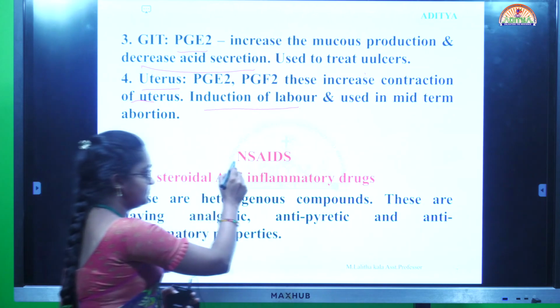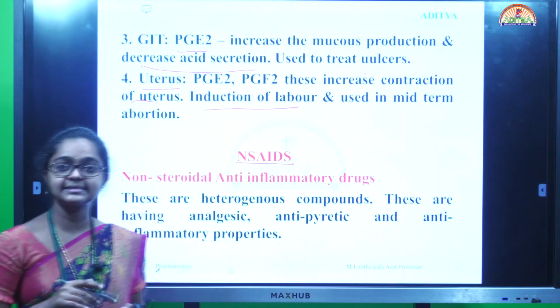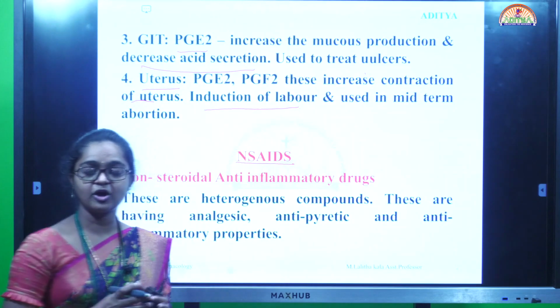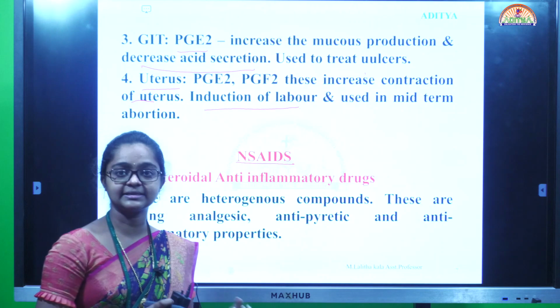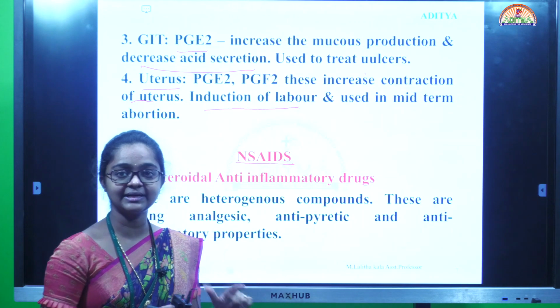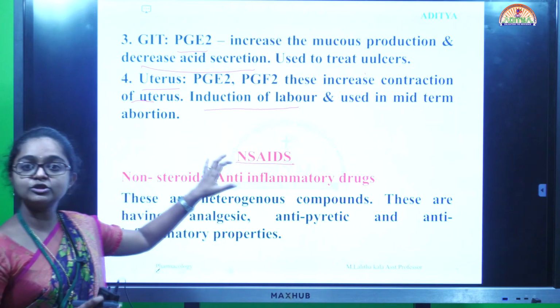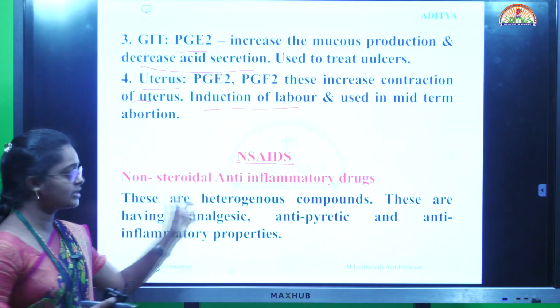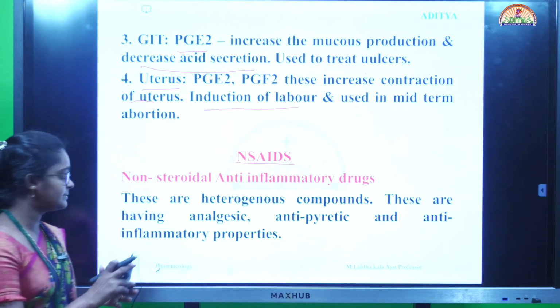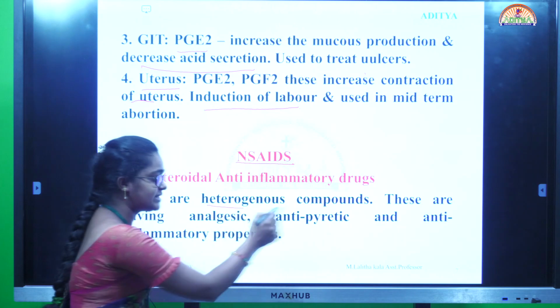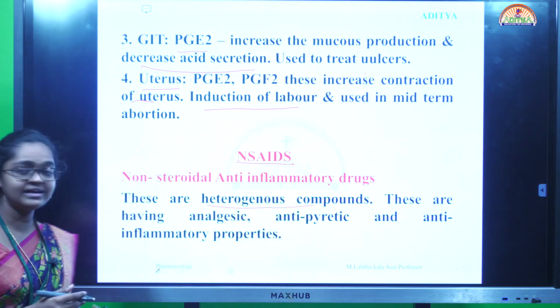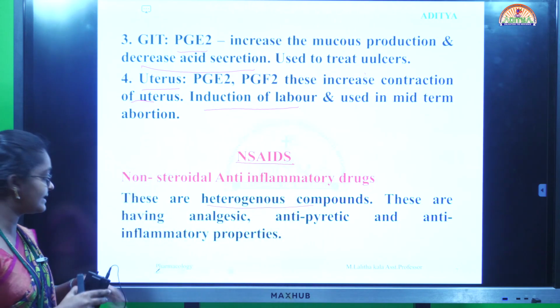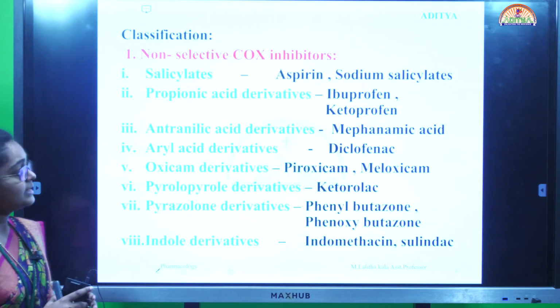Till now we have discussed the basic topic of inflammation, that is analgesic, antipyretic and anti-inflammatory. Next, coming to the main topic, NSAIDs, non-steroidal anti-inflammatory drugs. These are heterogeneous compounds having analgesic, antipyretic and anti-inflammatory properties.